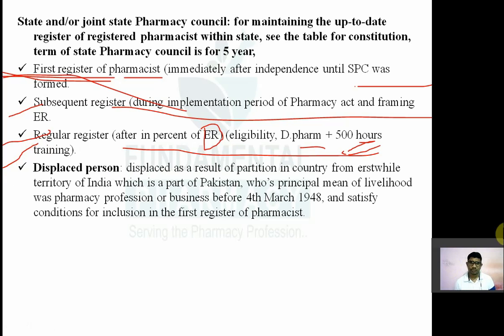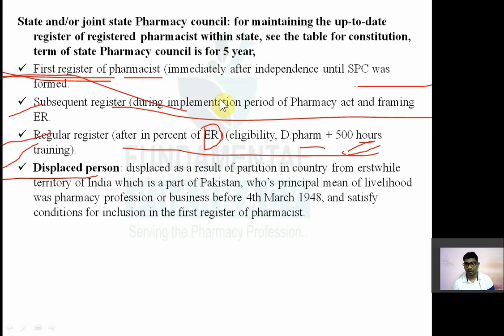Now what is meant by displaced person? A definition has also been asked once: displaced person. So displaced person means what? Displaced as a result of partition in the country from erstwhile territory of India. It means when the partition happened and India and Pakistan separated, some people lived in Pakistan's territory, which was earlier India, for example, before partition some people were practicing medicine or dispensing the medicine in the Pak occupied Kashmir.